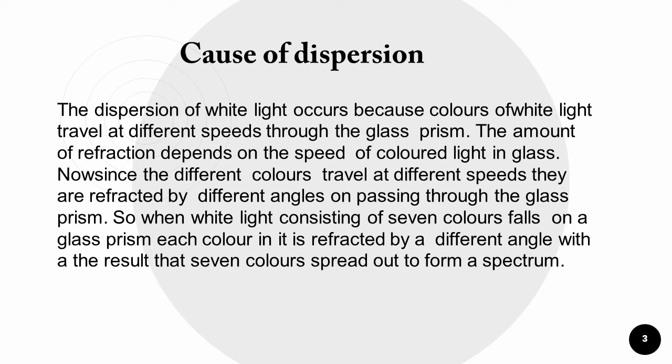So, when white light consisting of 7 colors falls on a glass prism, each color is refracted by a different angle, with the result that the 7 colors spread out to form a spectrum.